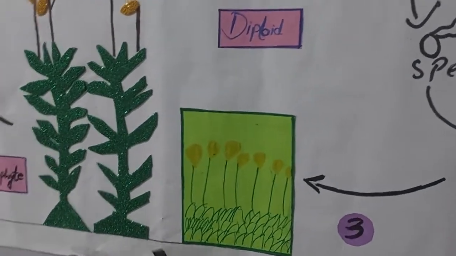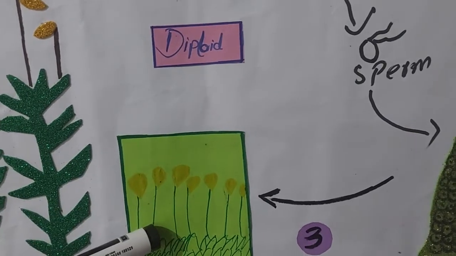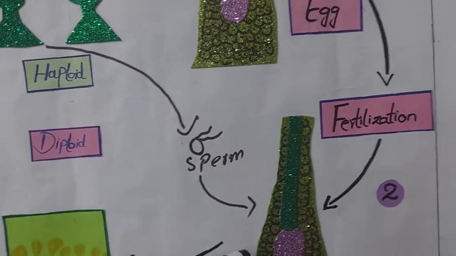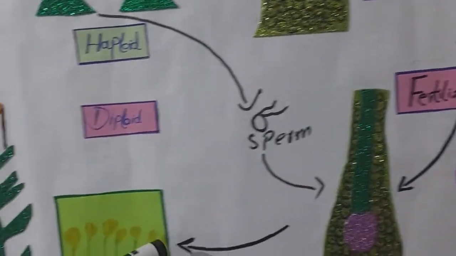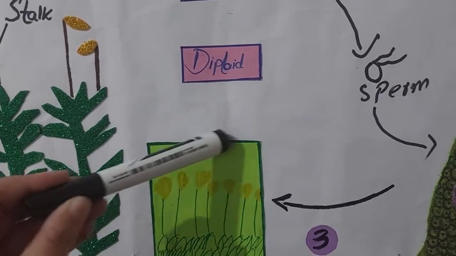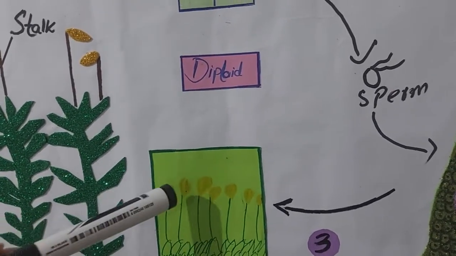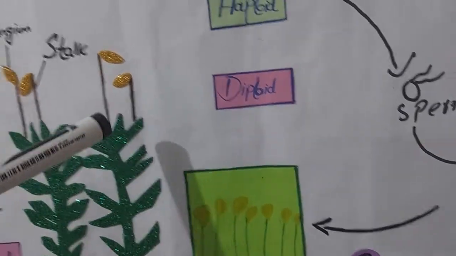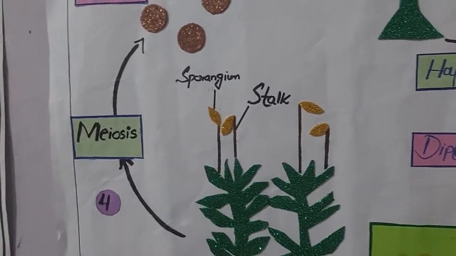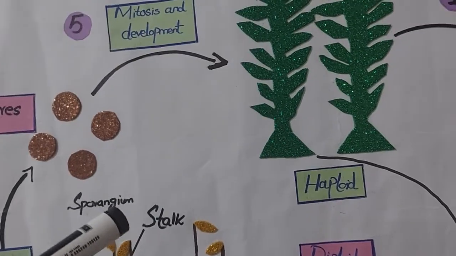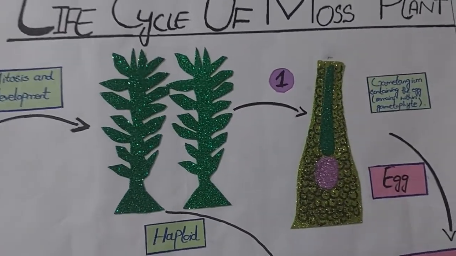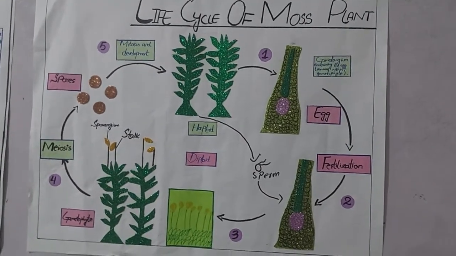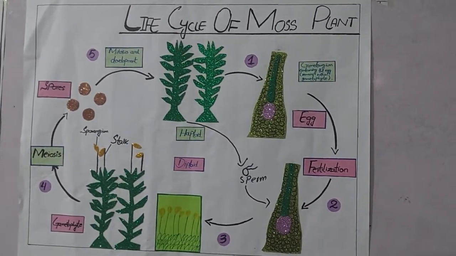You can see here, this is the diploid Sporophyte. This is the Sporophyte generation. So you can see this is the haploid generation, which after fertilization becomes diploid and produces the Sporophyte. And inside the sporangium of the Sporophyte, meiosis occurs and converts the diploid Sporophyte into haploid spores. And these spores then fall again on the surface of the soil and produce the haploid Gametophyte. So this is all about the life cycle of the moss plant, which is a non-vascular plant.